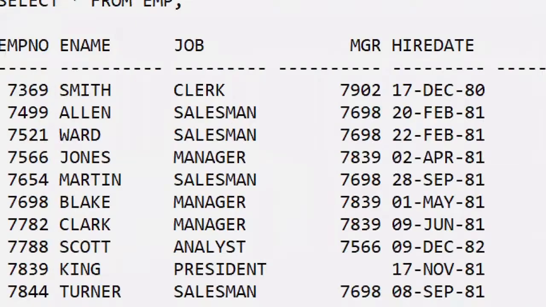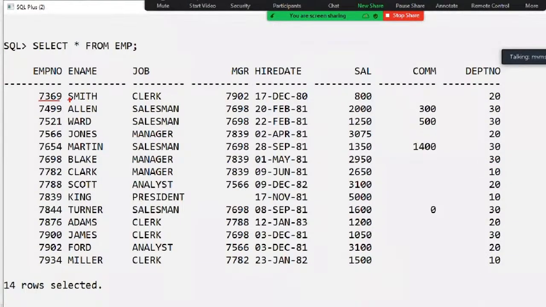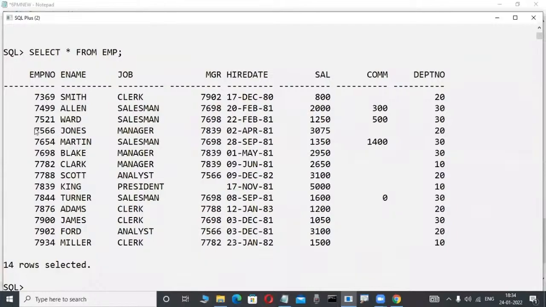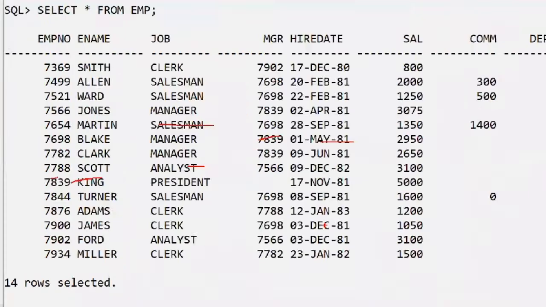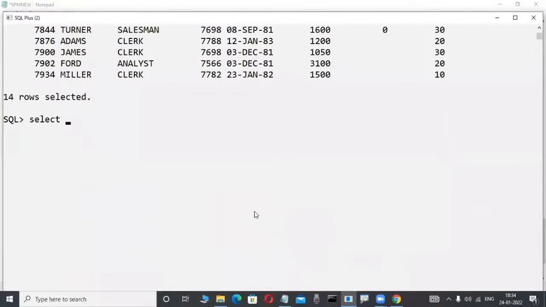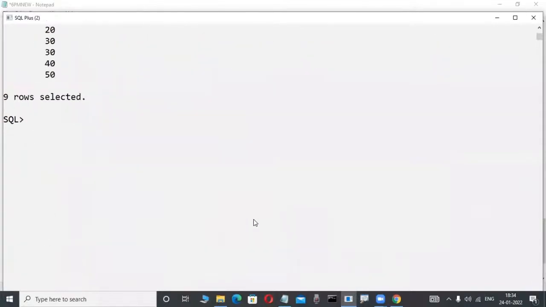Suppose in this table, observe here, every cell has a single value. In olden days, IMS and IDMS software, network and hierarchical data models, existed before 1970. In those, operating was done with a procedural language. This is a non-procedural language, the SQL language. Every cell has a single value. Is a single value available or not? Any table you observe, a single value is there. Observe here, a single value in every cell.